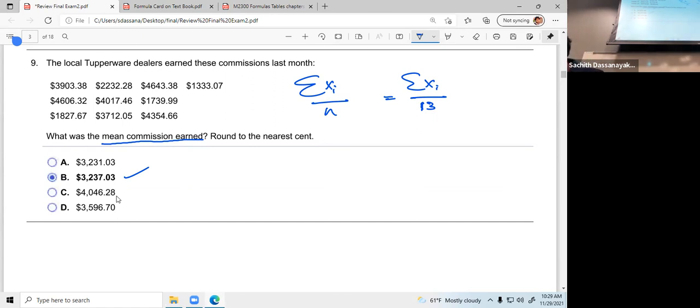I'm not sure the answers are correct, but the number of commissions is 10. Ah, it is not 13. Sorry, it is 10. This value summation, according to my calculation, is about 32370.3. So the answer is this one. I believe that my calculations are correct. Otherwise, anyhow, you just need to get the sum divided by 10.